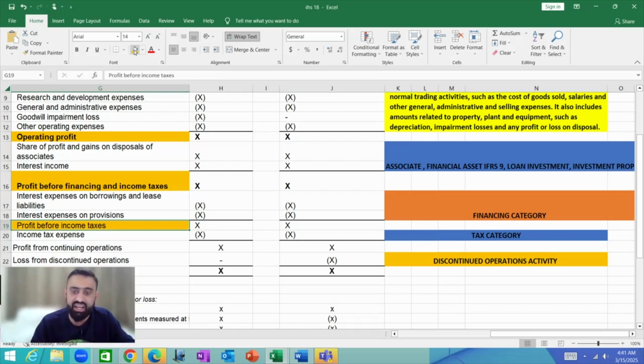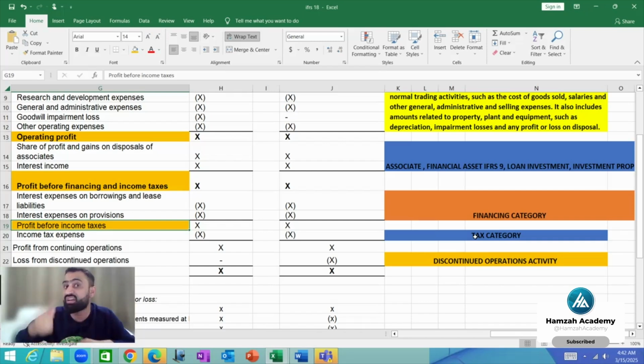And after that, we have a tax category. In the tax category, we will report the current tax expense and deferred tax expense. Any movement in current tax and deferred tax expense will be reported in the tax category. Current tax includes current tax expense or current tax income.